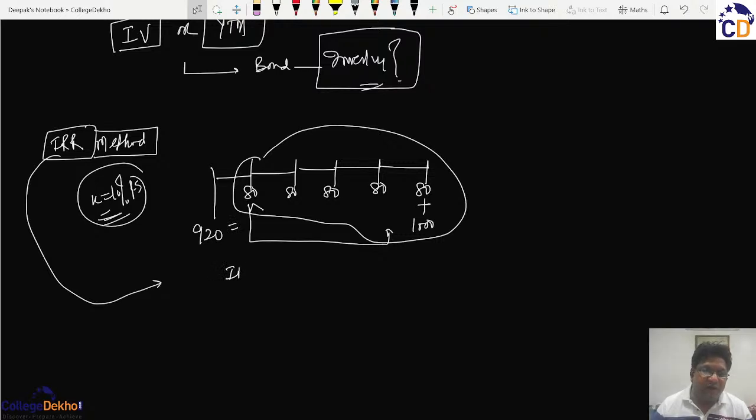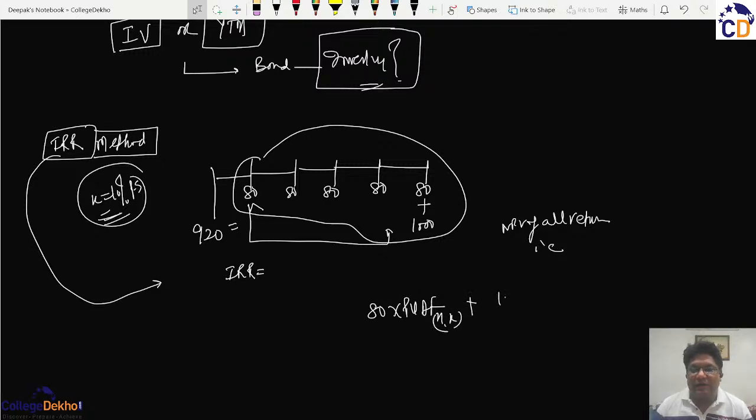So if we calculate the IRR, where the present value of all returns, that is 80 multiplied by the PVAF where N is 5 and K is unknown, plus 1000 multiplied by the PVF, where N is 5 and K we don't know, shall be equal to 920.